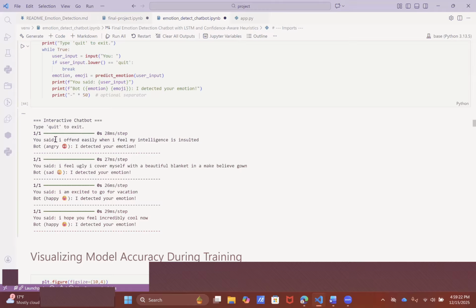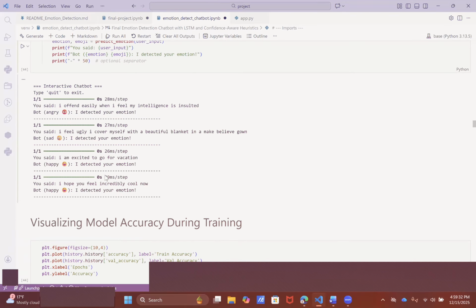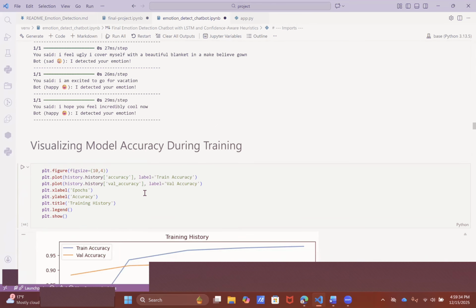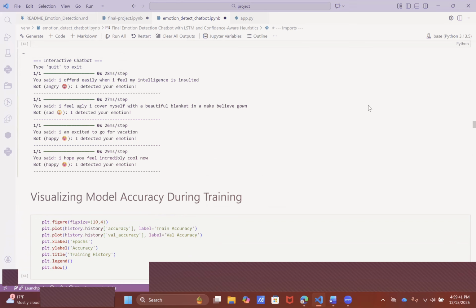It keeps session memory and supports recall using TF-IDF plus cosine similarity. So if the user asks, "Do you remember?" it retrieves relevant prior messages. Now I will quickly show the interface, the chat window. Let's go to the Gradio. Let's open the Gradio.